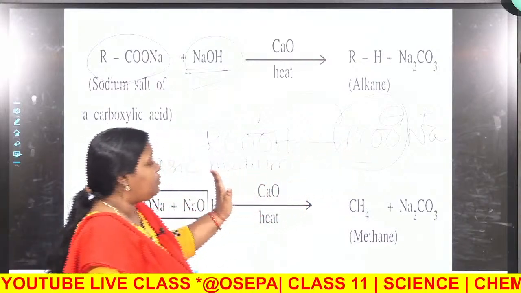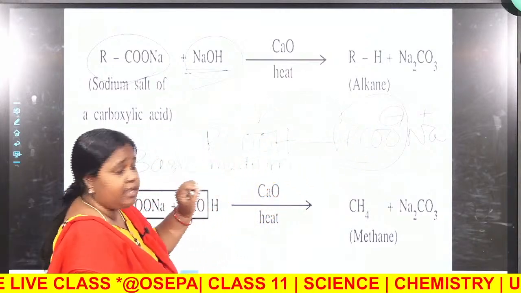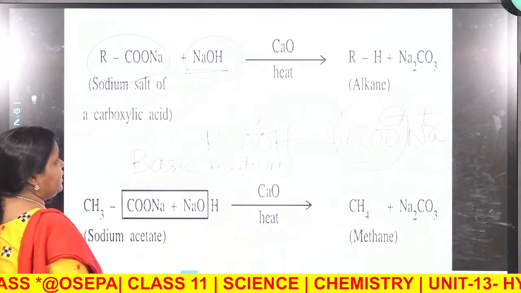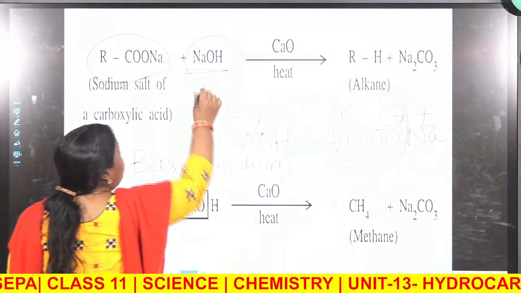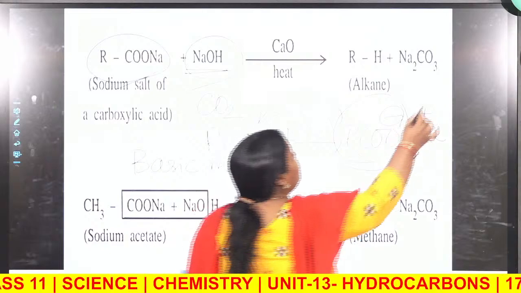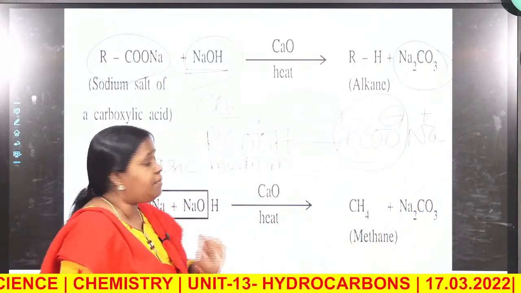So, when the medium is basic, the carboxylate ion cannot get converted to the acid again. That is the function of the sodium hydroxide. The second function is that it absorbs the released carbon dioxide. Sodium hydroxide reacts with carbon dioxide forming sodium carbonate. So, these are the two functions of sodium hydroxide.